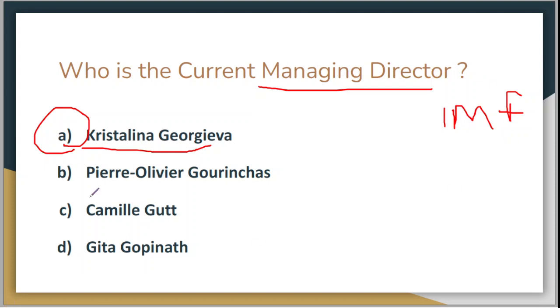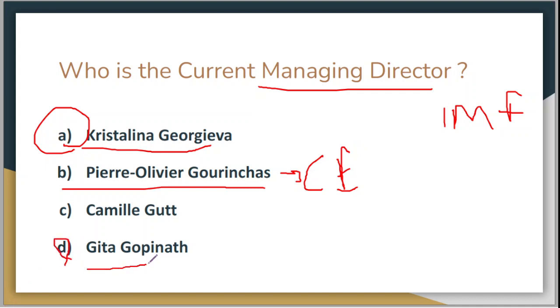Who are these other people? Pierre Olivier Gourinchas is the chief economist of IMF, that is International Monetary Fund. So he has the post of chief economist. What is the post of Geeta Gopinath? She is the deputy managing director. Yes, she is deputy managing director of the International Monetary Fund. Geeta Gopinath is a person of Indian origin also.